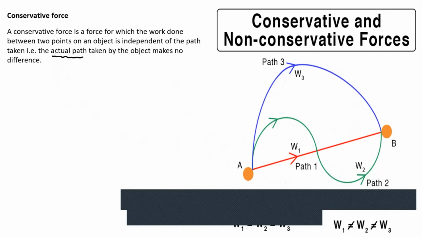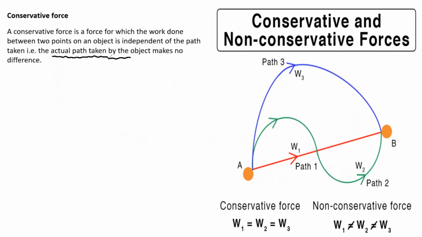The actual path taken by the object makes no difference. So again, a conservative force is a force for which the work done between 2 points on an object is independent of the path taken.